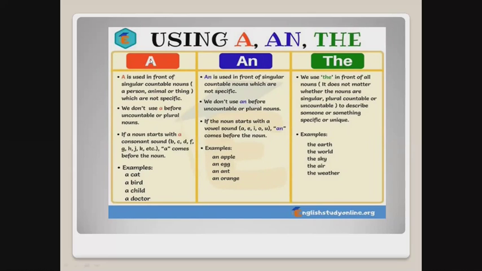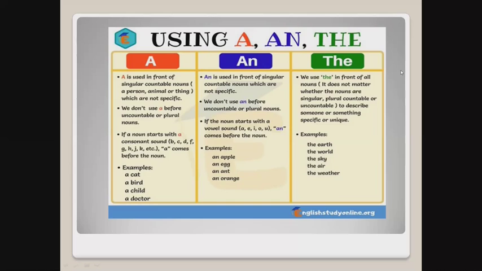So the indefinite article a, like the indefinite article an, is used in front of singular countable nouns. So what is the difference between a and an? We use the indefinite article a in front of nouns which start with a consonant sound, such as B, C, D, F, J, K, etc. Whereas we use the indefinite article an in front of the vowels, so A, E, I, O, and U. Some examples: a cat, a bird, a child, an egg, an ant.